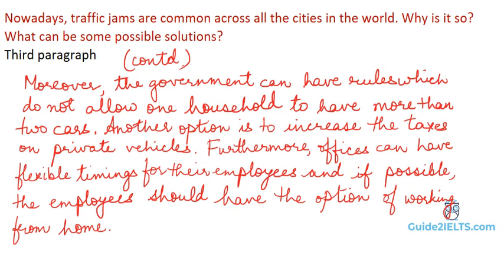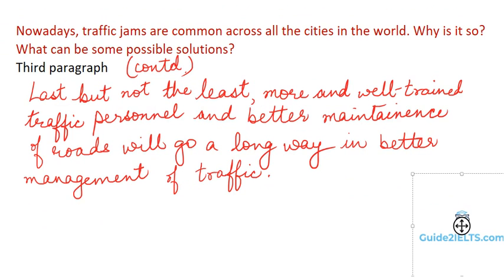In the last sentence of this paragraph, we'll club together the points about traffic police and about better maintenance of roads. Last but not the least, more and well-trained traffic personnel and better maintenance of road would go a long way in better management of traffic. Now the last paragraph, the conclusion. Before writing the conclusion, check the number of words that you have written. You should have written a minimum of 225 to 230 words on the assumption that your conclusion would be of approximately 25 to 30 words.